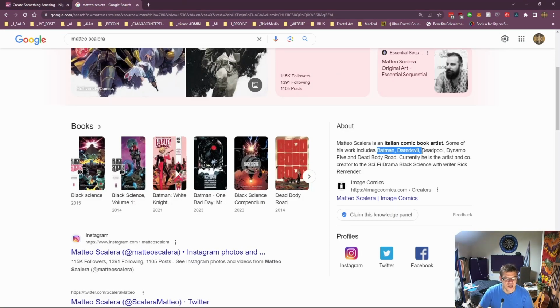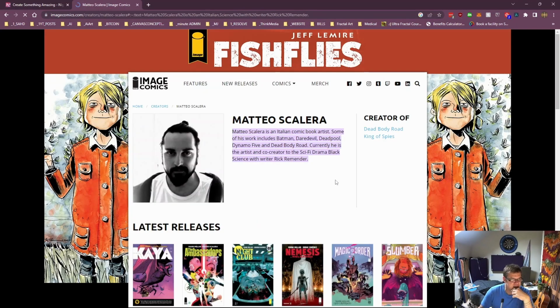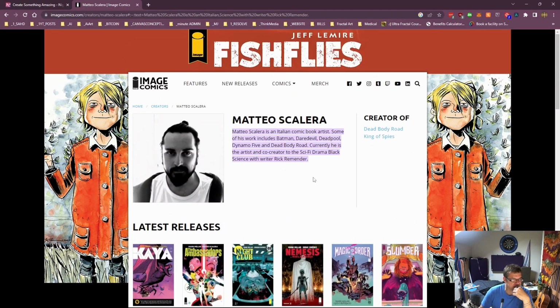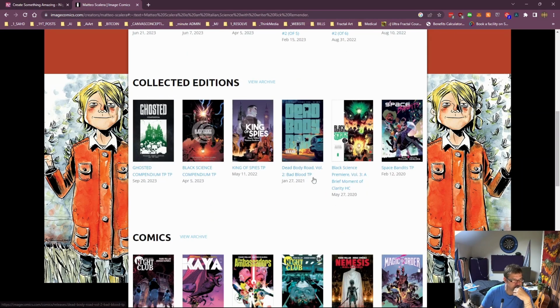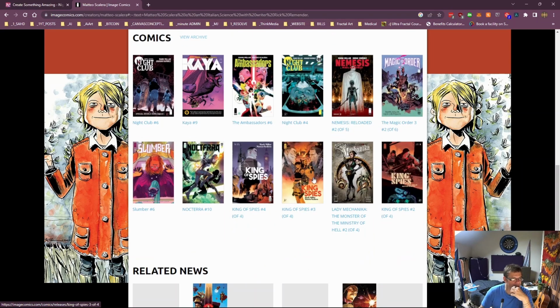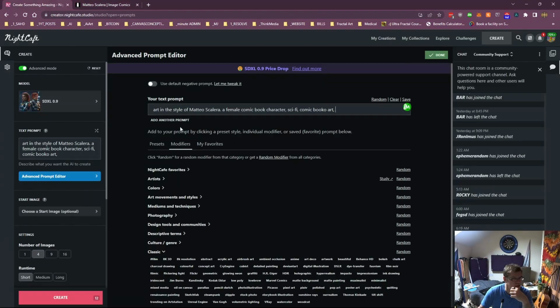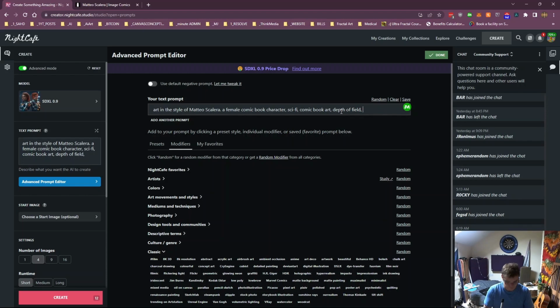Now I would imagine if I put that in, or that in, it's going to aim for that character. So let's come into here and see if we can find any other keywords that might help us. Now this just looks like all of his comics that he's done. So let's just leave it at this for the time being. We'll add comic book, and we want some depth of field and perspective to the images.